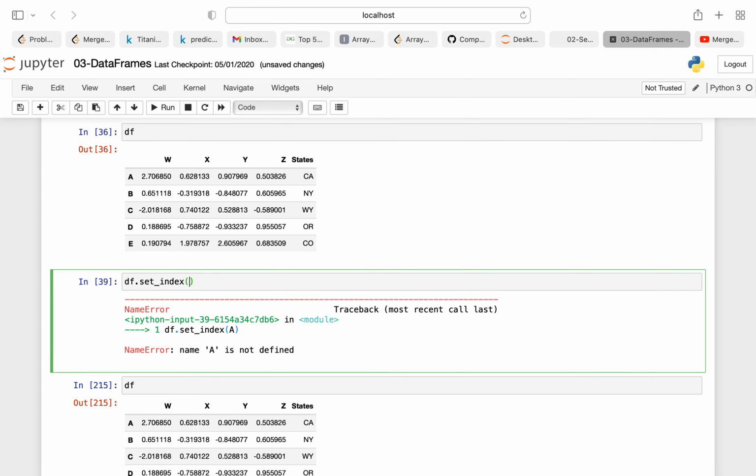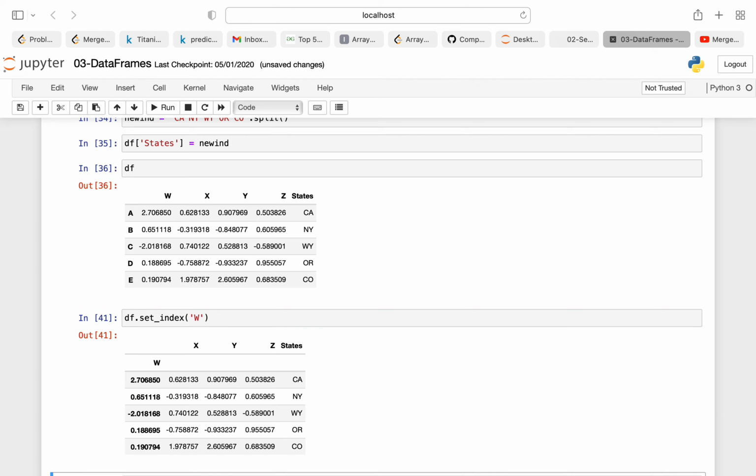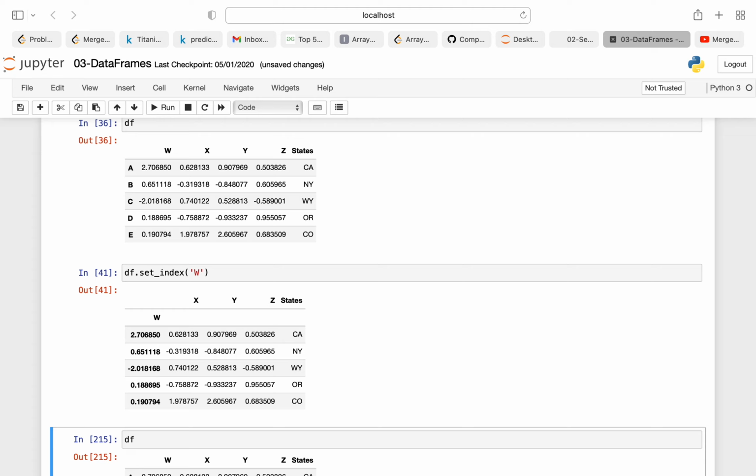Oh sorry, we need to pass the column name, right? So when I pass w, as you can see, it needs to be a string. So df.set_index('w'), and as you can see my w has become the index now.